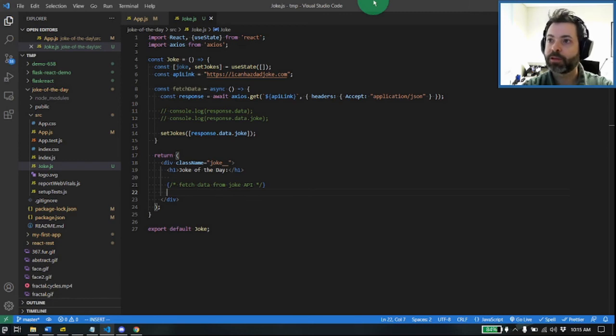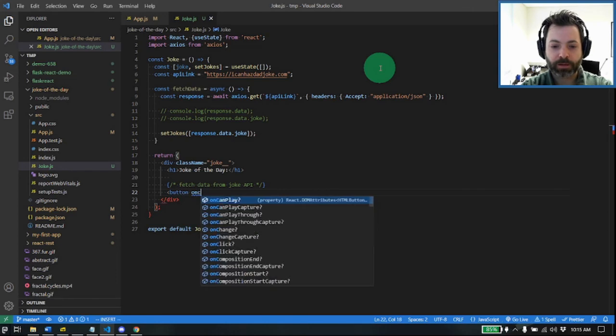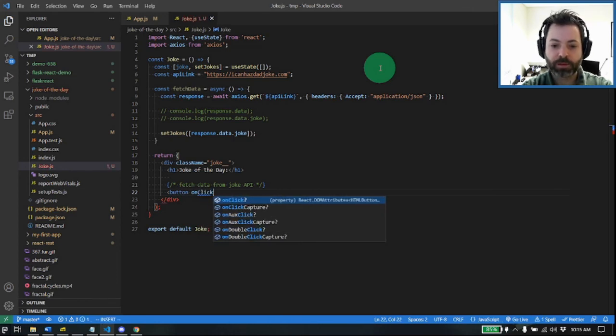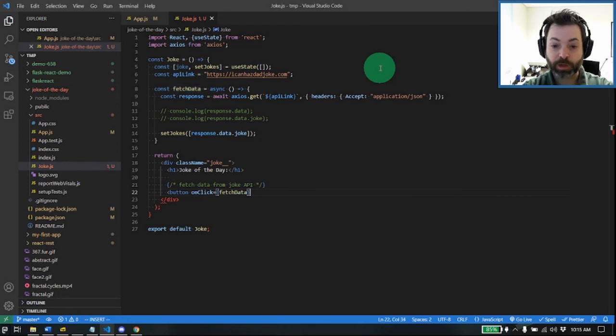Button onClick equals fetchData. So whenever we click this button, it's going to run the fetchData call. Load new joke.